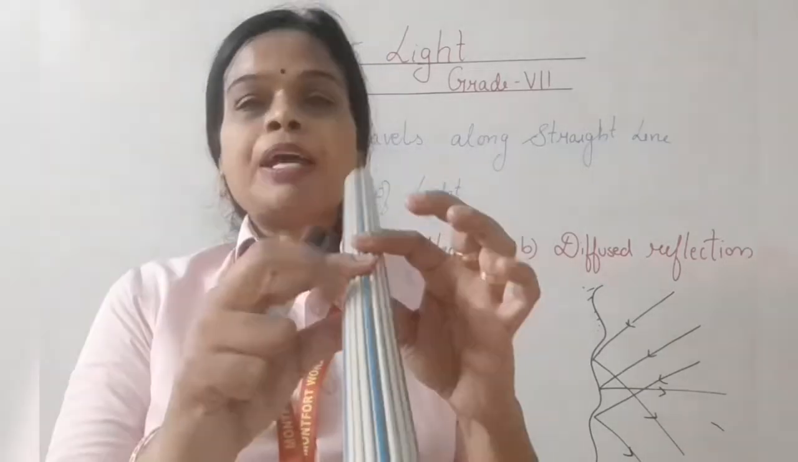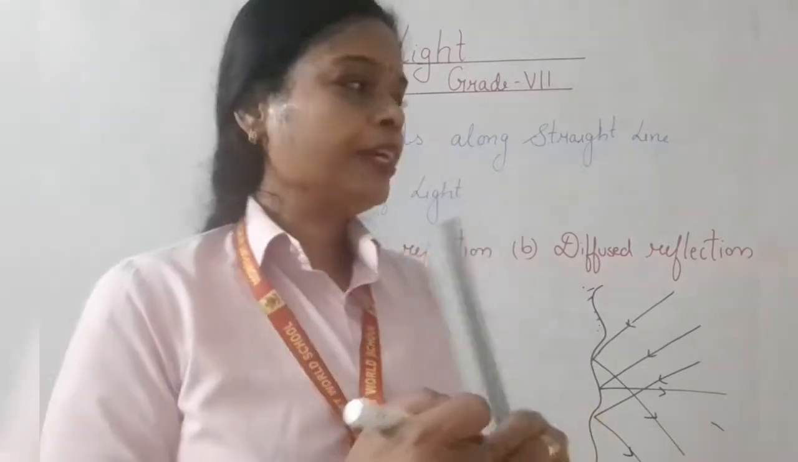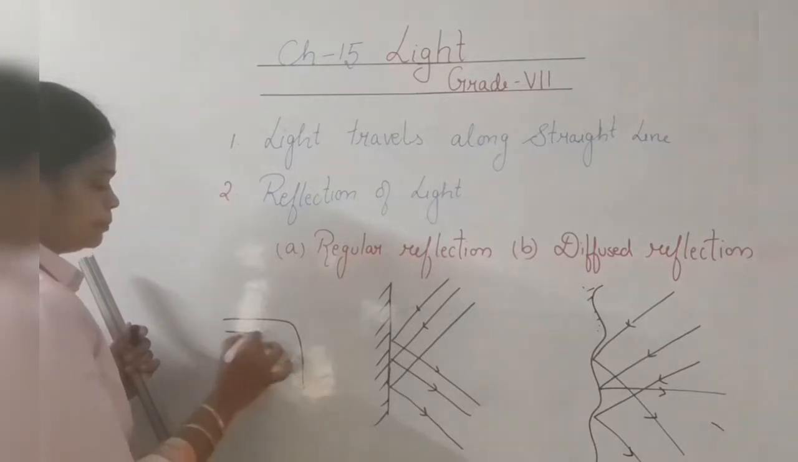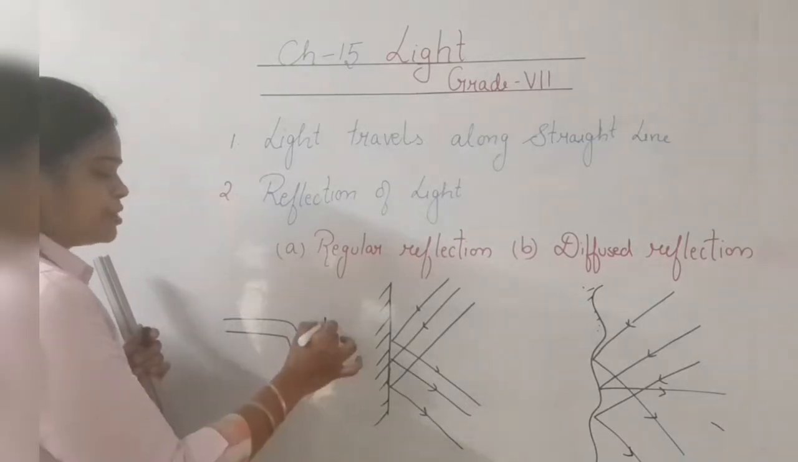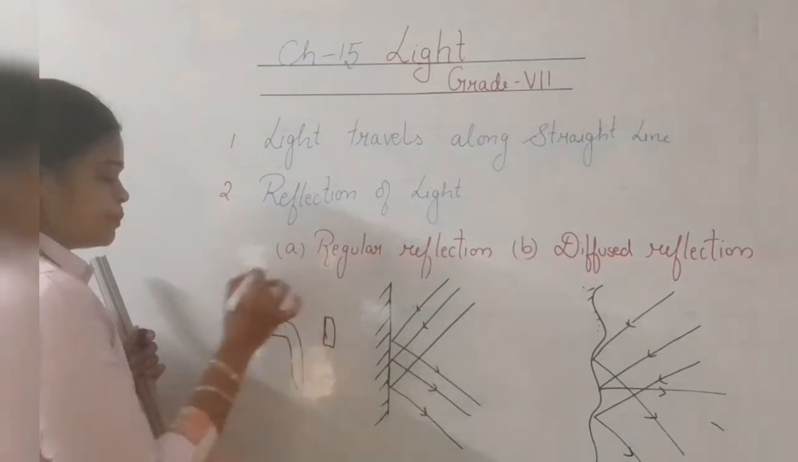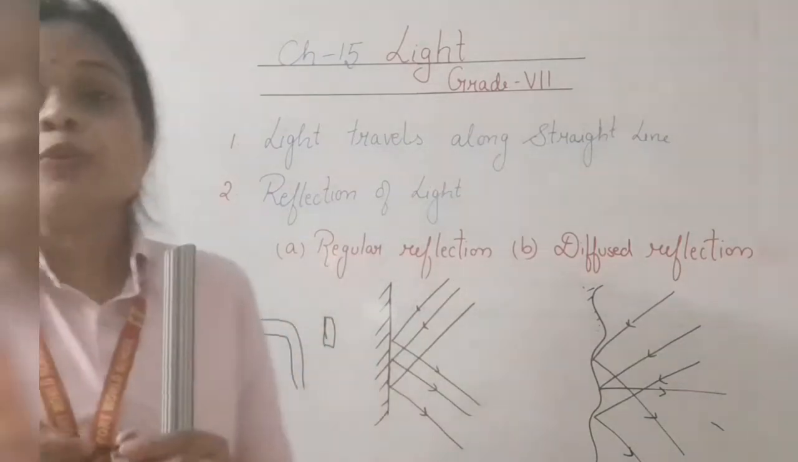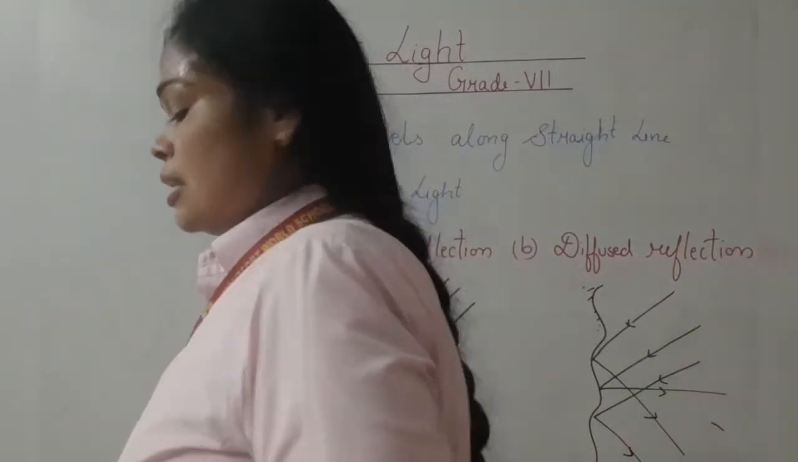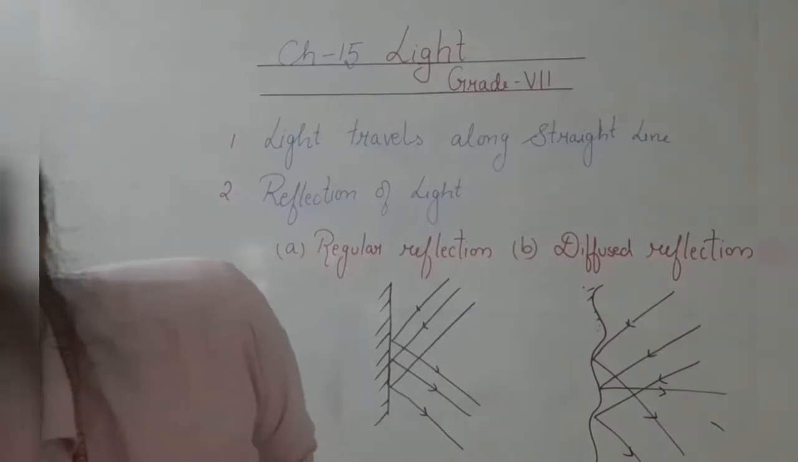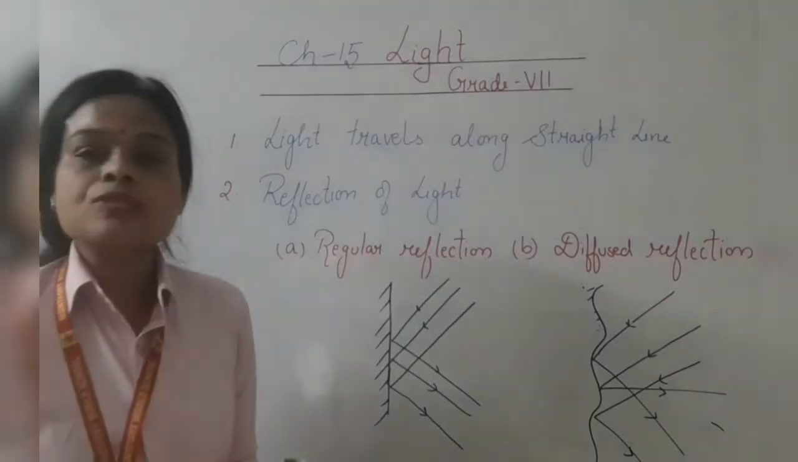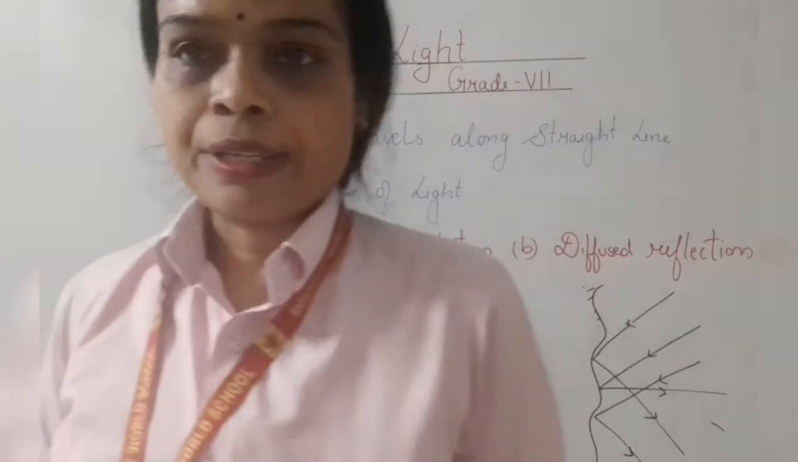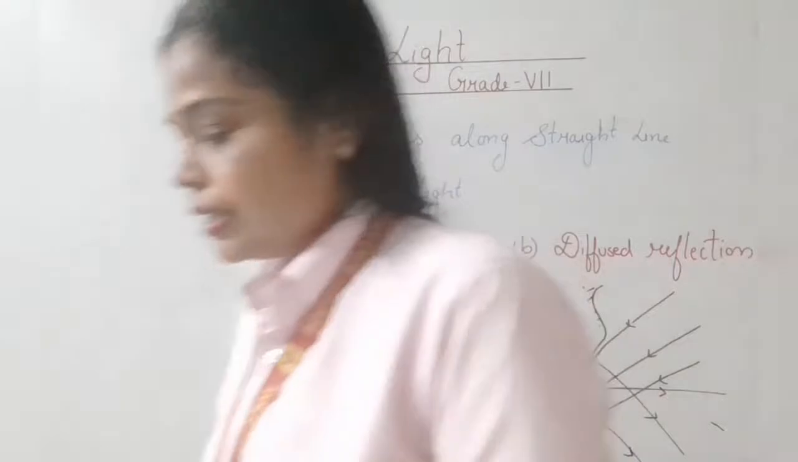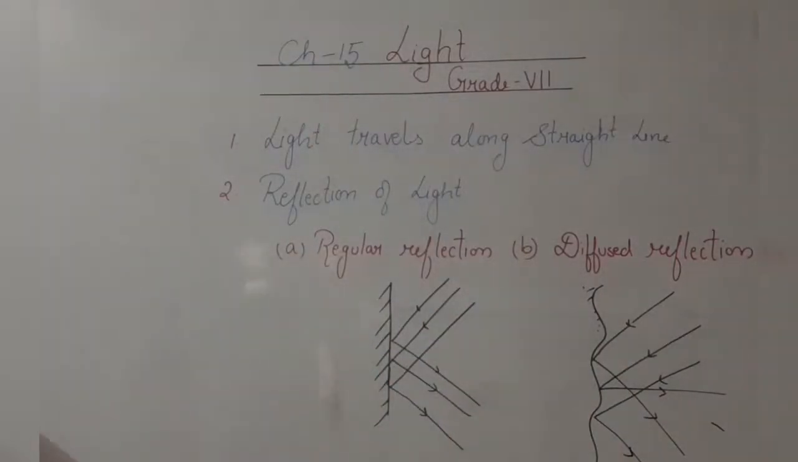Suppose I bend the pipe like this. It was a straight pipe, but if I take a bent pipe, can I see the marker which is present here from this side? No, we cannot see. Why can we not see? Because light always travels in a straight line. This property of light, travelling in a straight line, is called rectilinear propagation of light. What is rectilinear propagation of light? The travelling of light along a straight line is called rectilinear propagation of light.